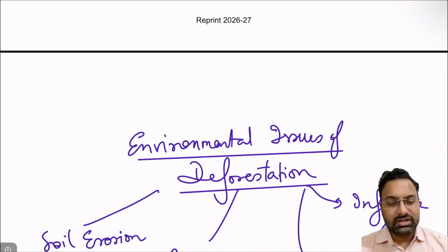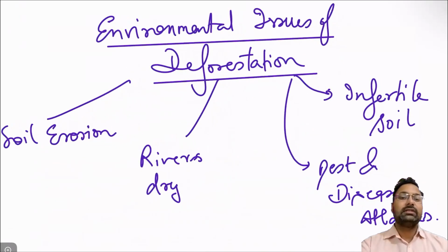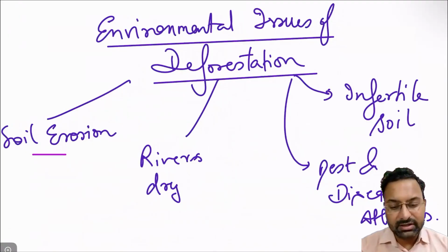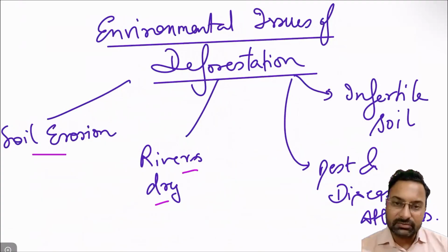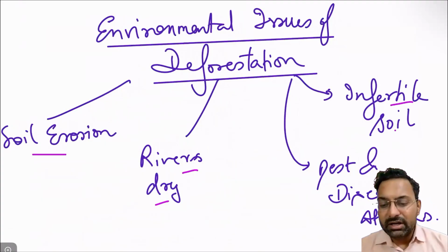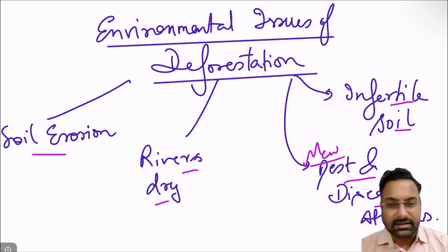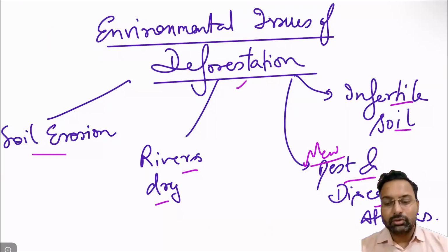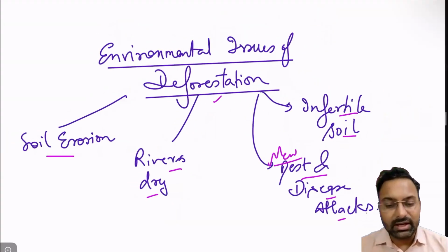Okay, so deforestation is an important challenge which leads to land degradation. And this deforestation poses some environmental issues like soil erosion that we have already discussed. Rivers started to dry up in the area where the deforestation has happened. Infertility of the soil increases, and new pest and disease attacks can come up because of the environmental degradation, because of deforestation. So in that sense, deforestation is not good for the environment, right?